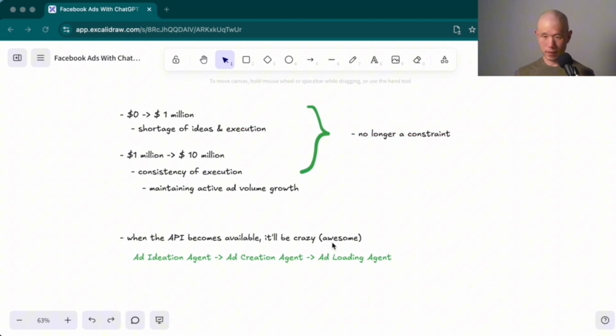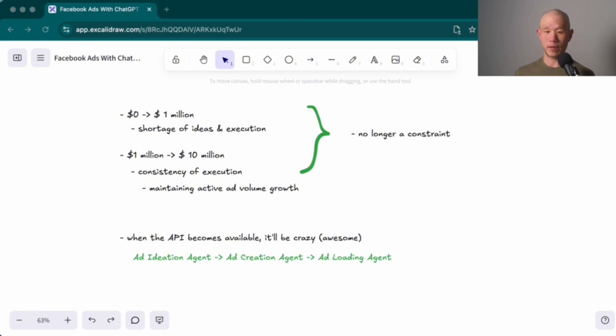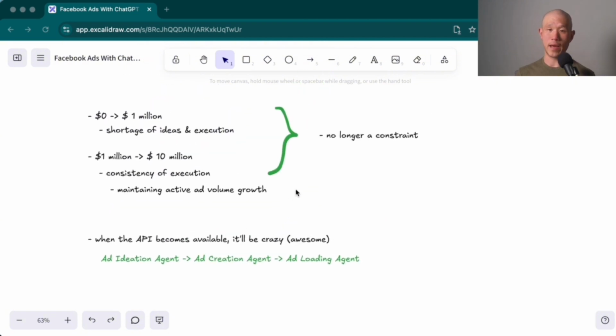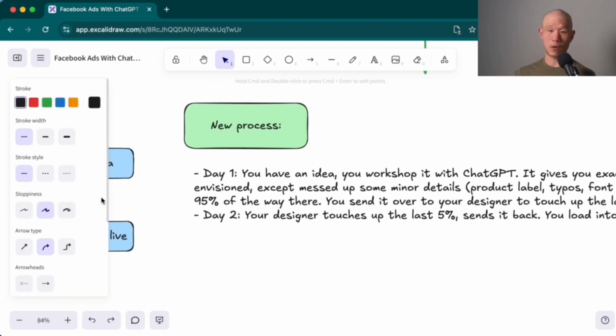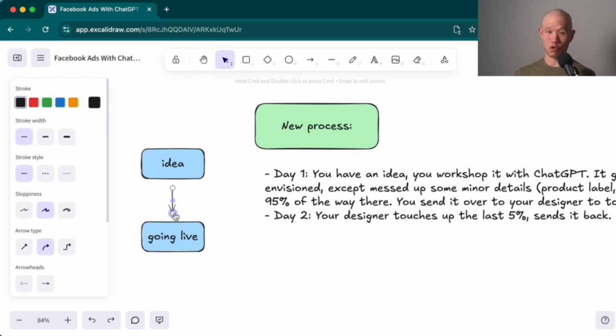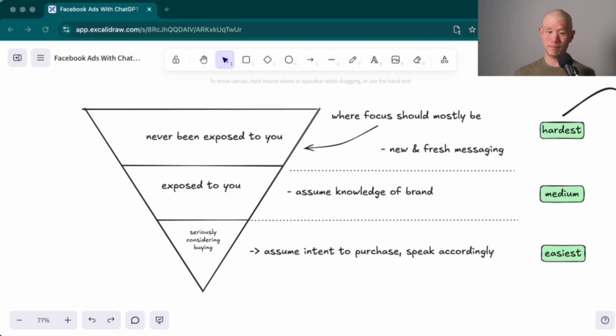And the exciting thing is that when the API becomes available it's going to be awesome, because we're going to be able to integrate the generation of these images at scale through agents and automation workflows so that a portion of this manual work that we've been doing within the ChatGPT interface can be eliminated. And this arrow here, the amount of time it takes from trying to come up with ideas to going live, is going to shrink even more. And our ability to reach new audiences more effectively than we previously had the potential to is now available to everyone. So, super exciting times.